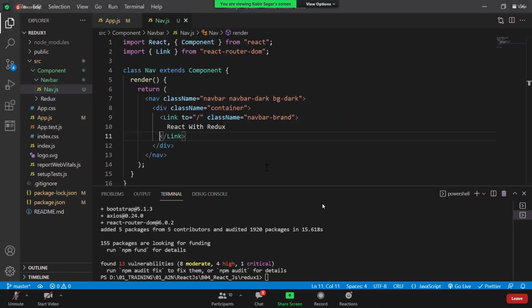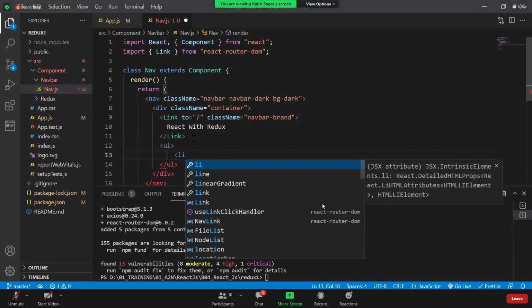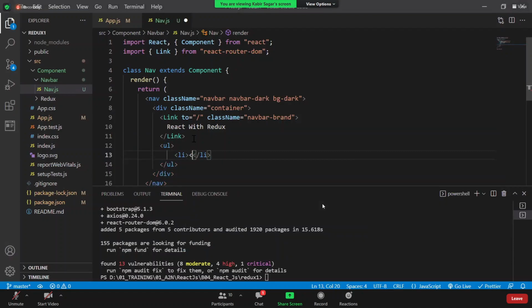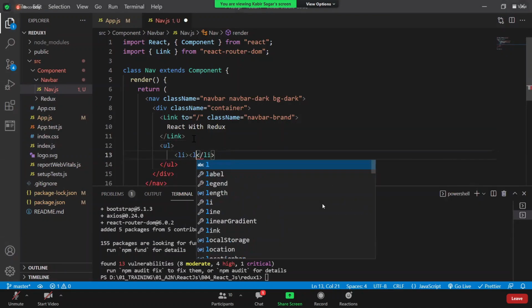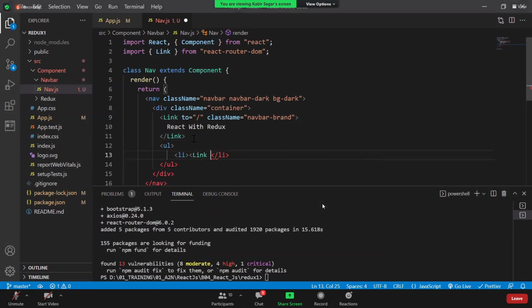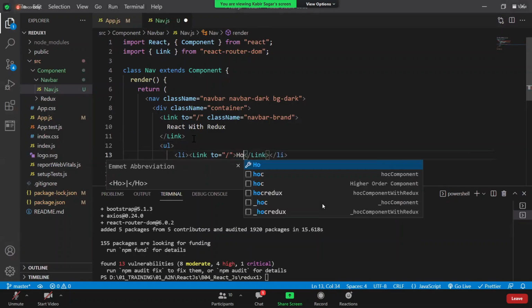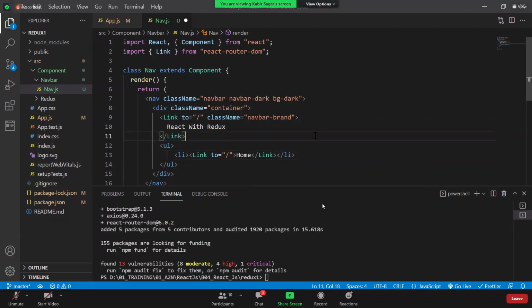In the same way, I just want to create multiple links. So for that, I'm taking ul, inside that li, and for each li, one Link. Here to slash, and here something called Home. As of now, I'm just taking Home.